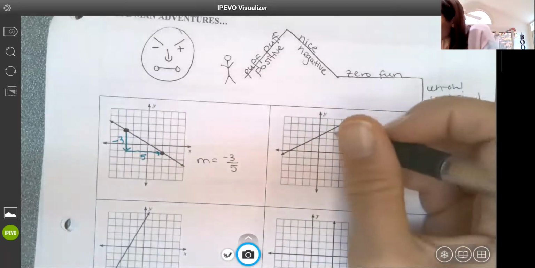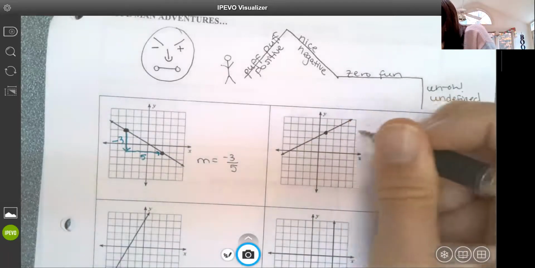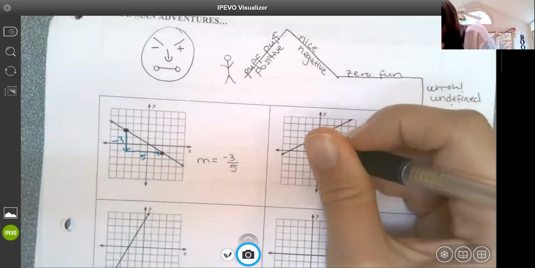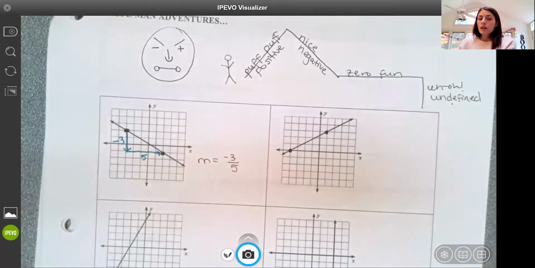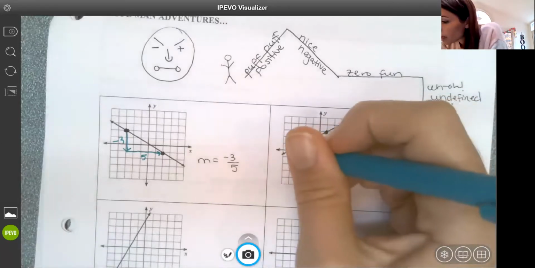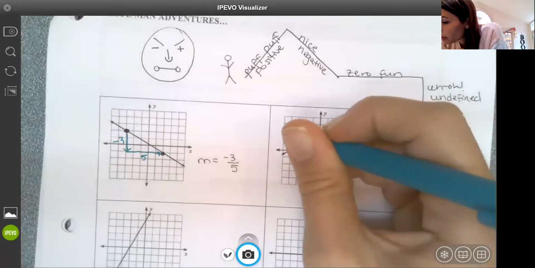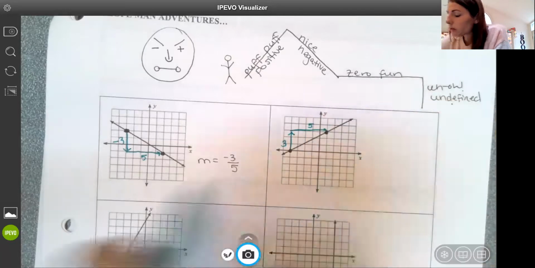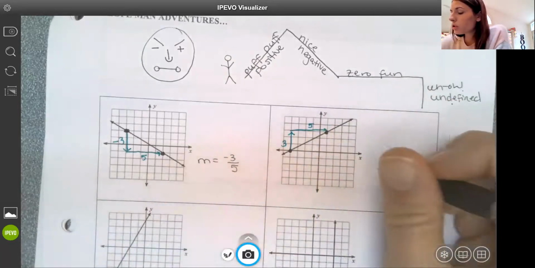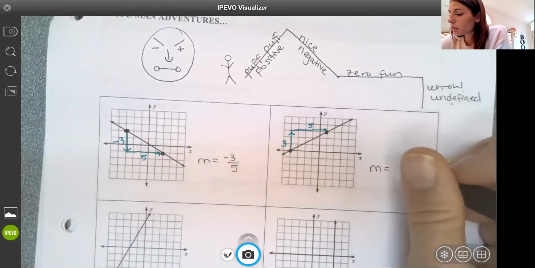On the next one, let's see, I think I can find a point here and here. Visually looking at this, I can see that it's uphill, a positive slope, with a rise of 3 and a run of 5. So this slope, and you should be doing this, yes, giving me m equals.